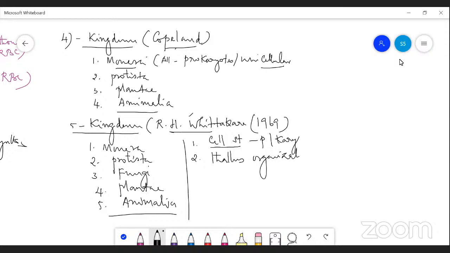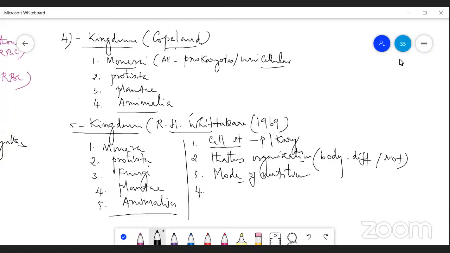It is nothing but the plant body or body, whether it is differentiated or not differentiated. It is the second criterion. The third one is mode of nutrition, whether it is an autotrophic organism or heterotrophic organism.